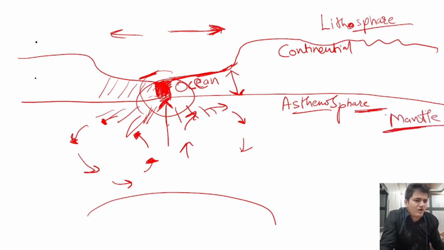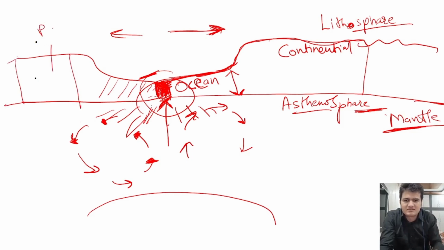The lithosphere is divided into several parts, and these parts are moving here and there because of the pressure just below the crust. These parts of the lithosphere are called plates, and the pressure exerted by the convectional current below the ocean crust gives the movement of these plates.